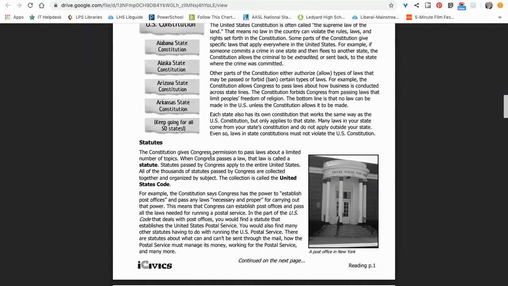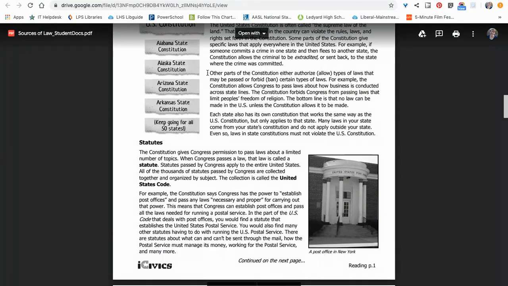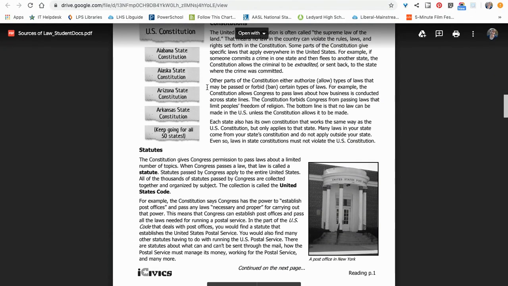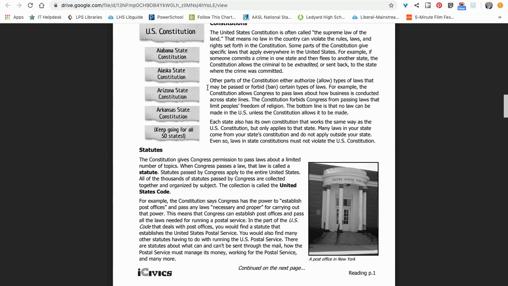Other parts of the Constitution either authorize, allow types of laws that may be passed, or forbid, ban certain types of laws. For example, the Constitution allows Congress to pass laws about how business is conducted across state lines. The Constitution forbids Congress from passing laws that limit people's freedom of religion. The bottom line is that no law can be made in the U.S. unless the Constitution allows it to be made.